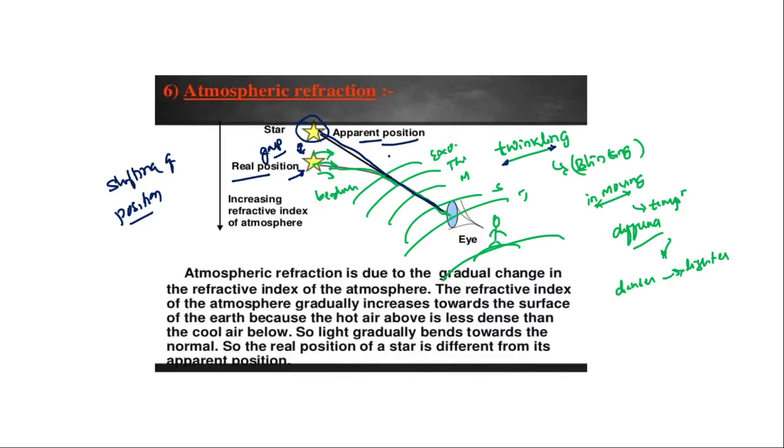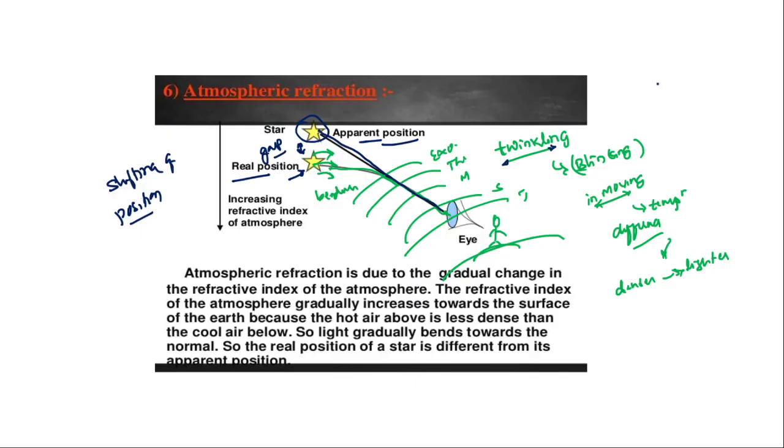We will feel that because when a ray is emitting from the sun, okay, from this real position, when it reaches our eye, when we trace in a reverse direction, we will feel that the sun is here, but the actual sun is here. So this shifting will take place. Due to this, the twinkling effect will take place.